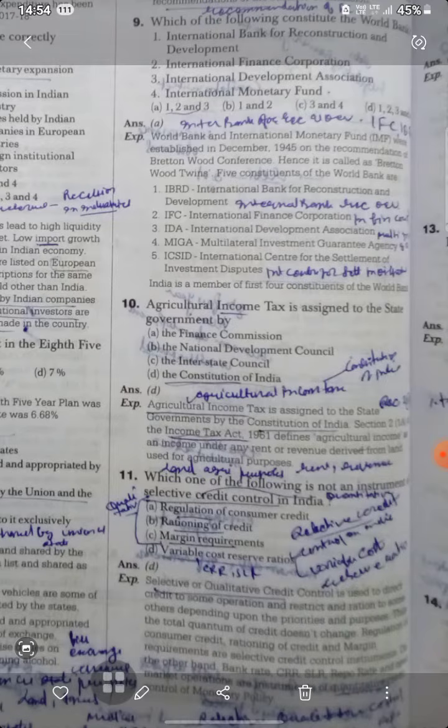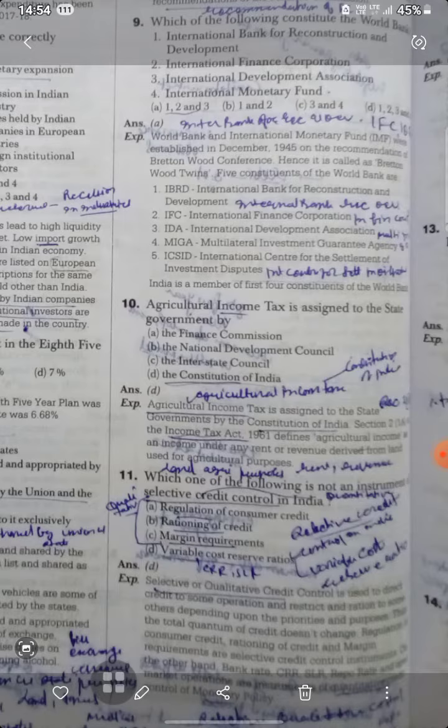Which of the following is not an instrument of selective credit control in India? Regulation of consumer credit, rationing of credit, margin requirement, and variable cost reserve ratio. Regulation of credit, yes. Rationing of credit, yes. Margin requirement, yes. But the variable cost reserve ratio is not there.